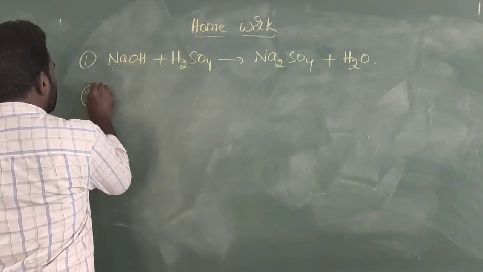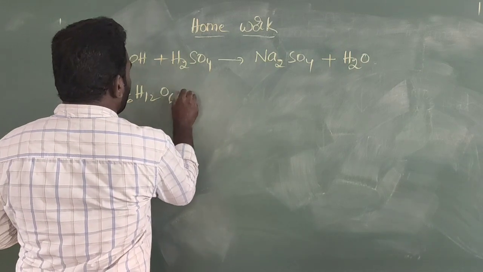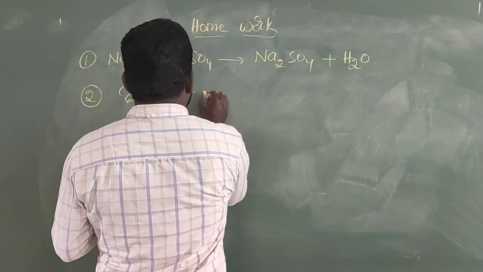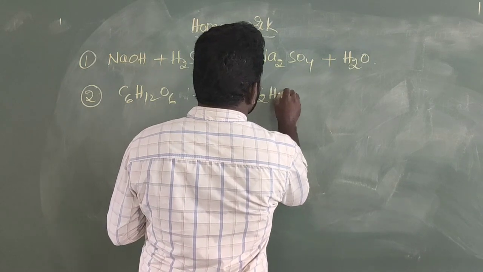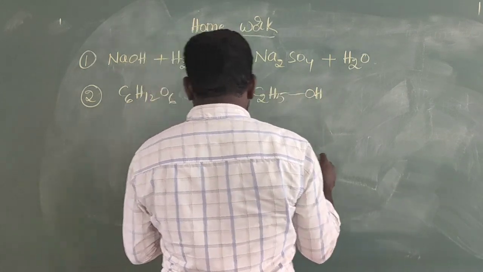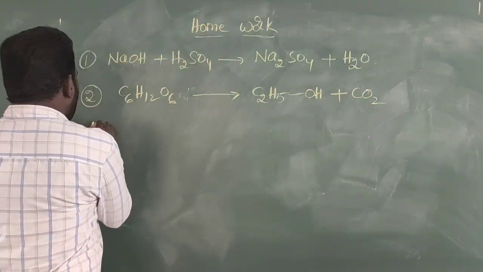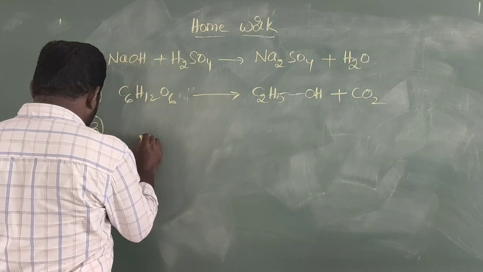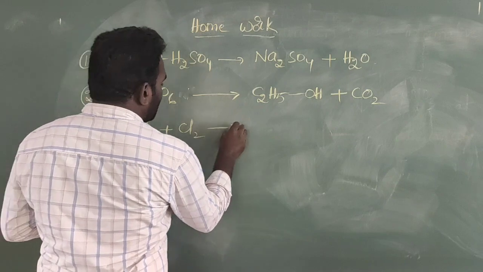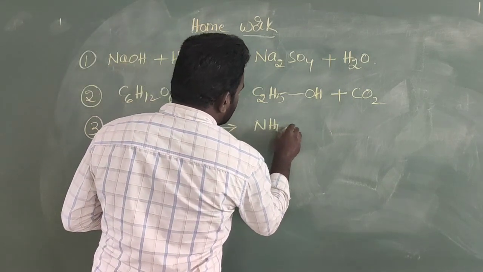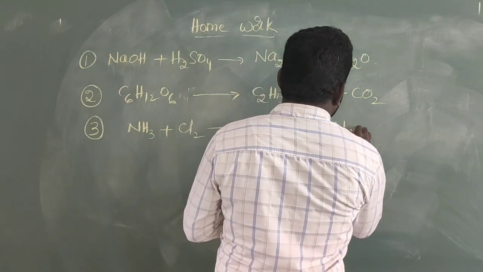I am writing one more equation here. What is that equation? C6H12O6 gives rise to C2H5OH plus carbon dioxide. This is also one more equation. And the third one: NH3 plus Cl2 gives rise to NH4Cl plus N2.